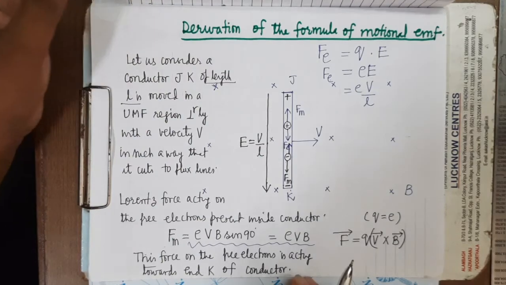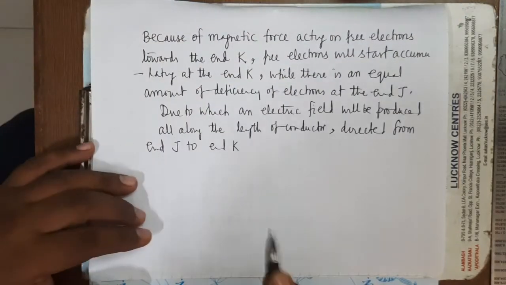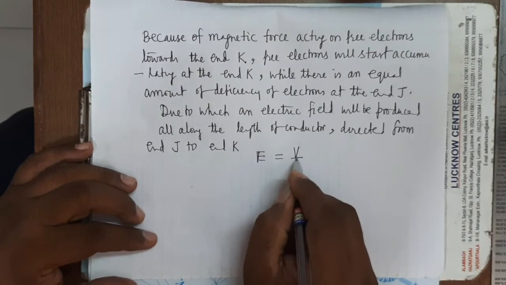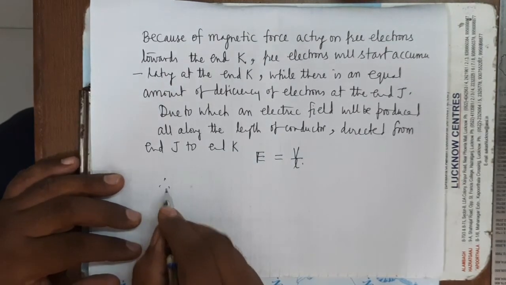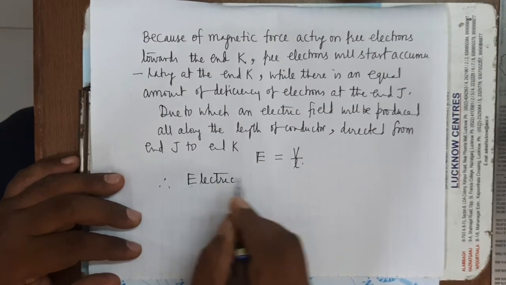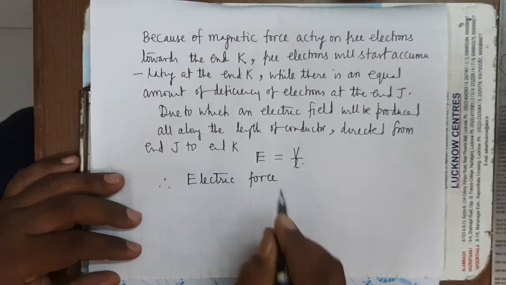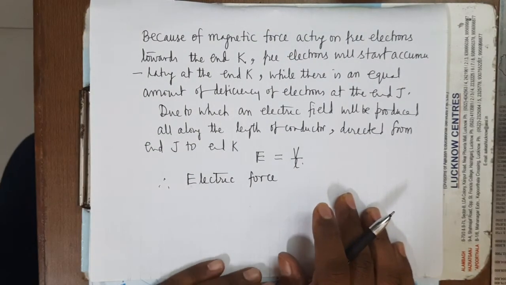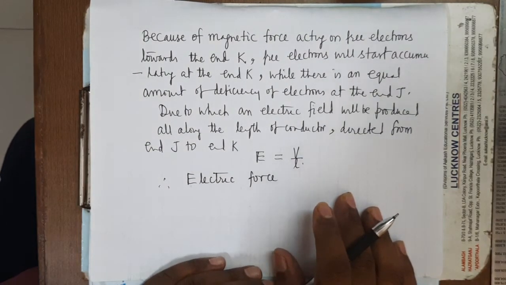Now this electric field is given by E equals V upon L. Therefore, electric force. Here I am talking about the forces acting on the free electrons, because there is no meaning in considering the forces acting on the positive ions. Why?